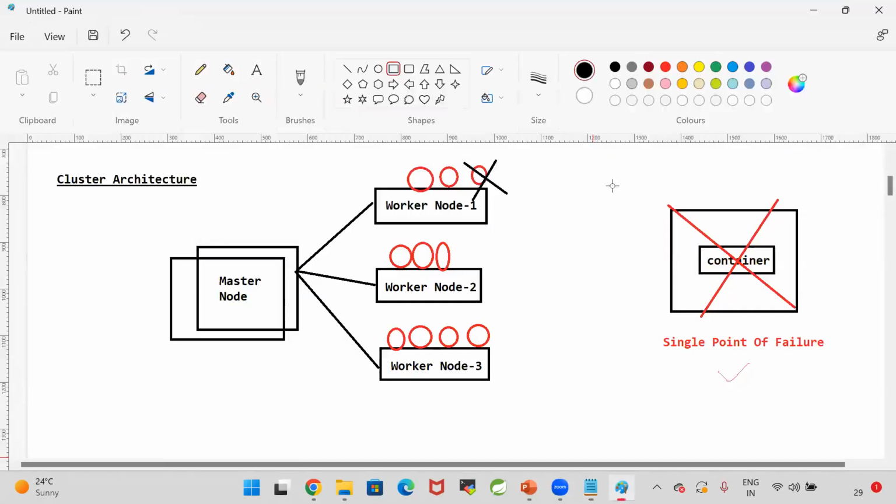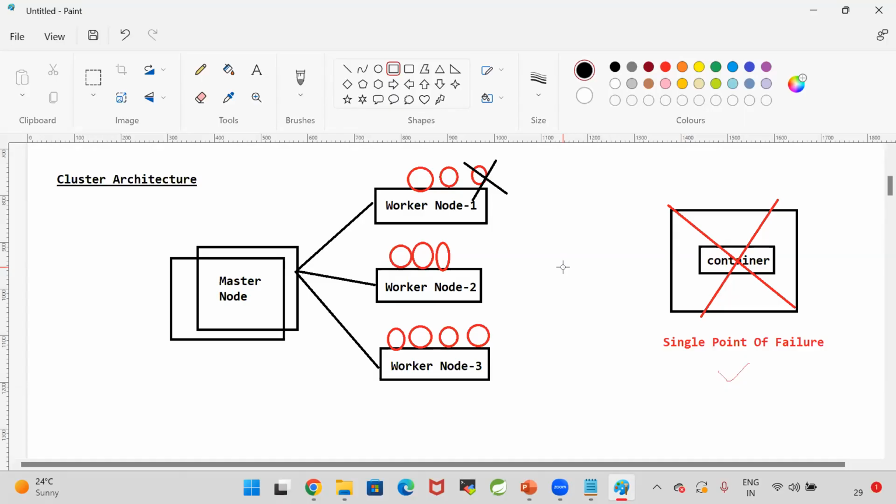So now I am a DevOps engineer in my project. I want to deploy my application containers. We are using Docker to run our applications. Docker is a containerization platform. By using Docker, we can create the image. We can package our application dependencies plus application code as a Docker image. Using that Docker image, we can create the container.